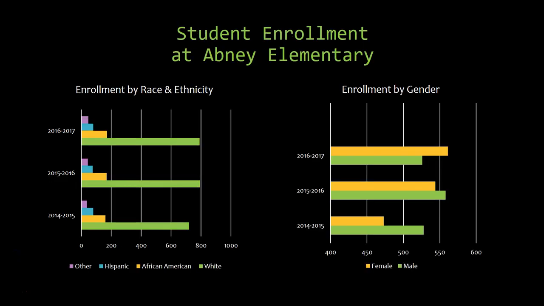Abney Elementary is primarily Caucasian. Caucasian student enrollment has increased slightly, while minority student enrollment has remained the same over the last 3 years. 3 years ago, the male population was significantly higher than females. However, female student enrollment has significantly increased, and there are more females than males enrolled at Abney Elementary currently.